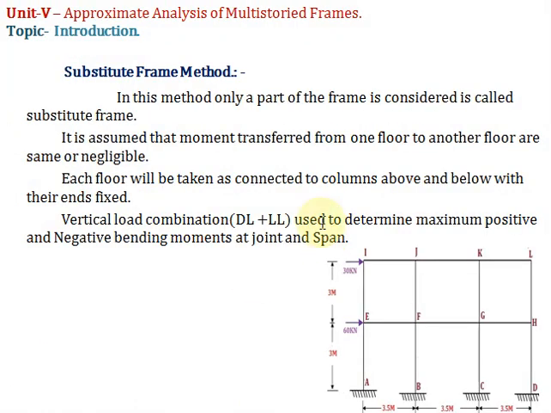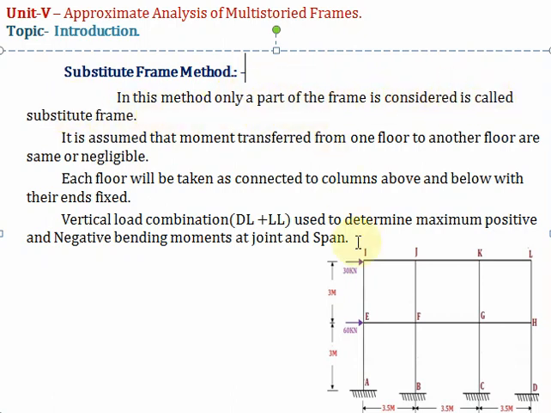Now the last method is the substitute frame method. This method is used for the analysis of vertical loading. In this method only a part of the frame is considered, which is called the substitute frame.